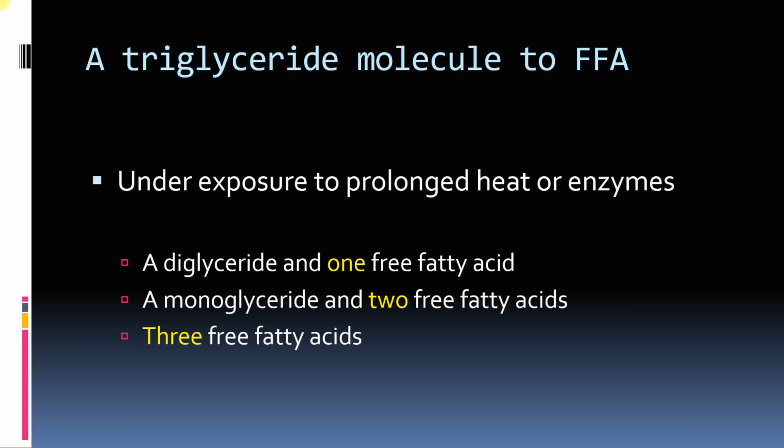Fatty acids are formed from triglycerides. It may be due to extreme heat or enzymes. Then the triglyceride may break into diglyceride with one free fatty acid, or it can produce two free fatty acids with one monoglyceride, or it can produce three free fatty acids.